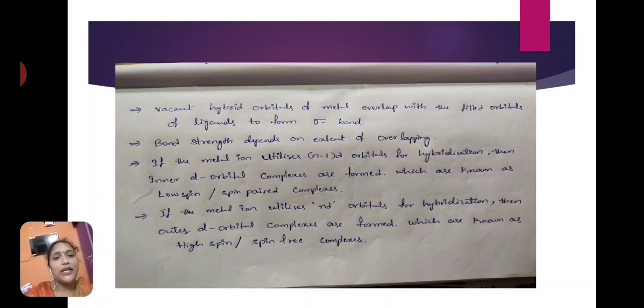If the metal ion utilizes nd orbitals for the hybridization process, the nd orbital means the outside d orbital. When the nd orbital is used for hybridization, outer d orbital complexes are formed. These outer d orbital complexes are also called high spin complexes or spin free complexes.